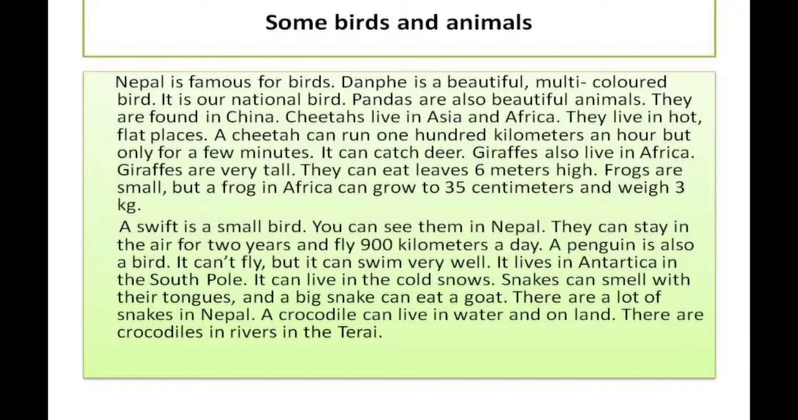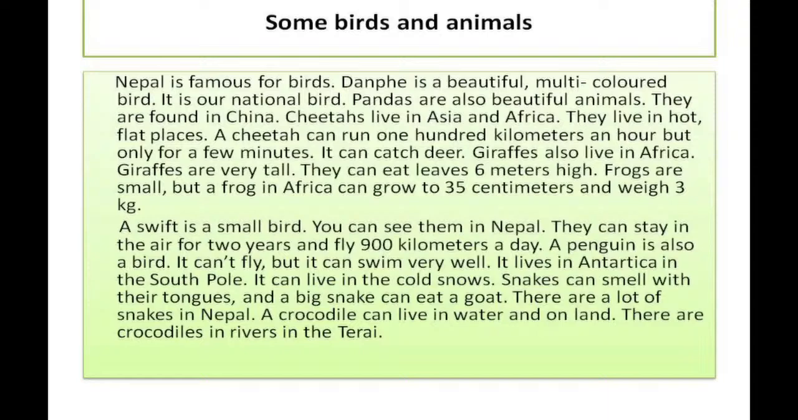It cannot run, isn't it? If we run for just 5 minutes, then we become tired. Likewise, animals also become tired, so it can run 100 kilometers, but only for a few minutes. This is about the cheetah, and it can catch deer. Why it can catch deer is mentioned over here, because deer is also a very good runner, and the cheetah, leopard can catch deer, which means the leopard is faster than the deer.